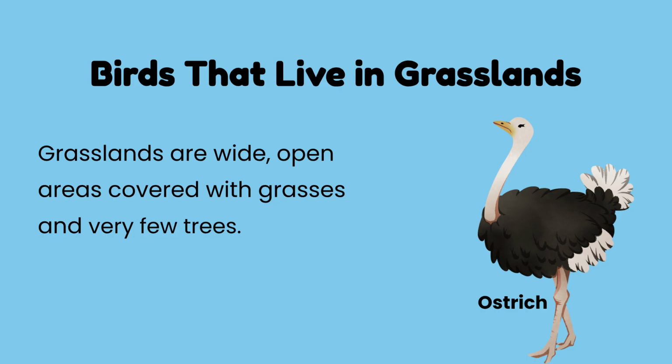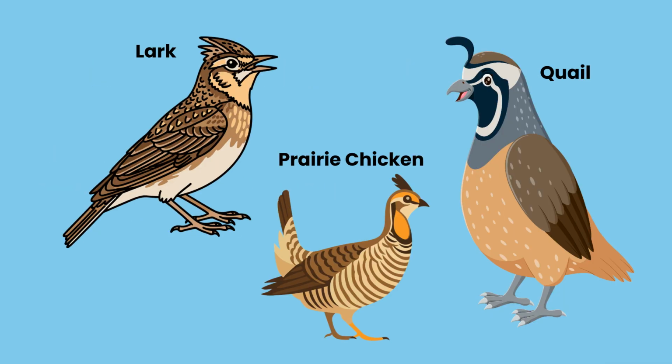Grasslands are wide, open areas covered with grasses and very few trees. The ostrich is a bird that lives in grasslands. Other examples of birds that live in grasslands include the lark, the quail, and the prairie chicken. They have adapted to survive in open, grassy areas.